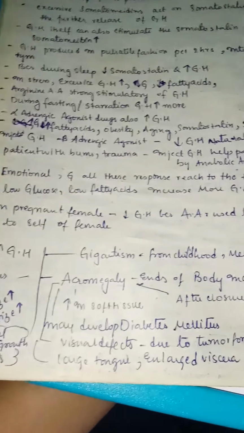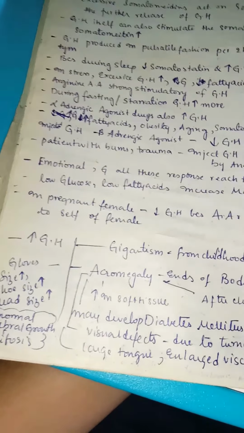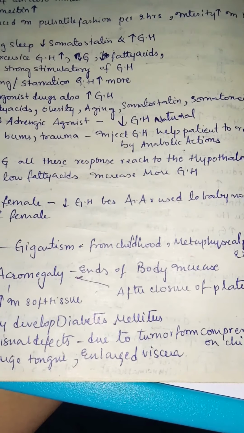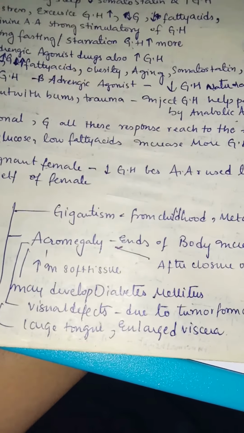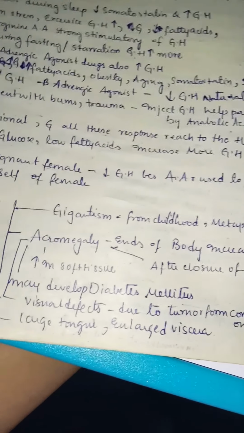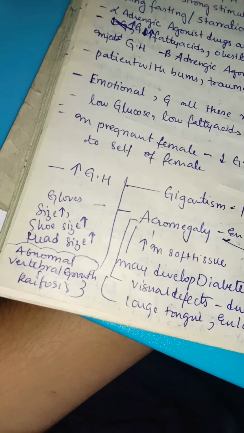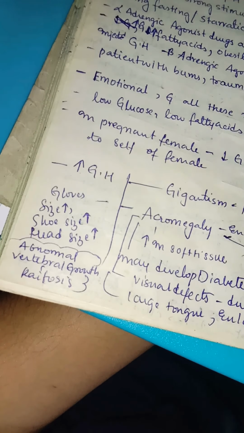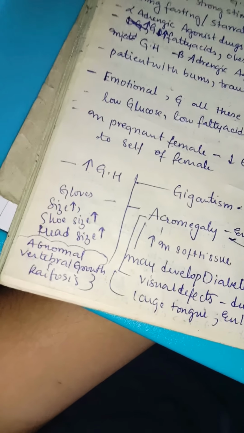If the growth hormone is very high, it will lead to gigantism from childhood, with excessive metaphyseal plate growth, and acromegaly in adults, where the ends of the body increase after closure of the plates, with an increase in soft tissue. Many develop diabetes mellitus, visual defects due to tumor compression on the optic chiasma, and a large tongue and large viscera. All this can be seen in acromegaly. In acromegaly, they have glove-like hands, increased size of hands, legs, shoe size and head size, and abnormal vertebral curvature called kyphosis. So all this can be seen.